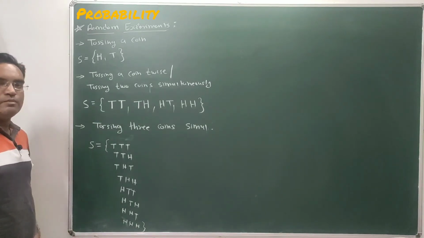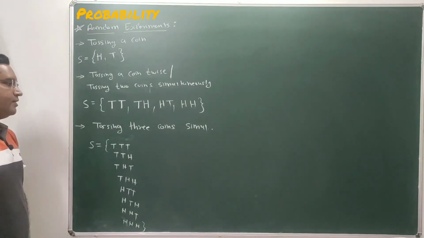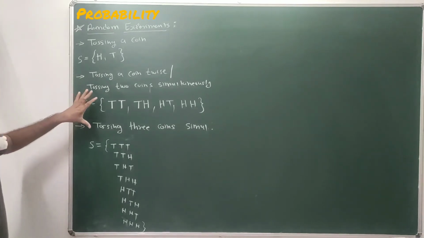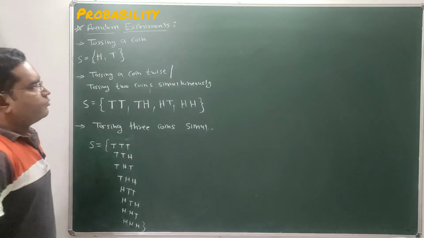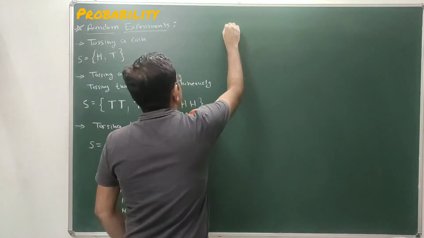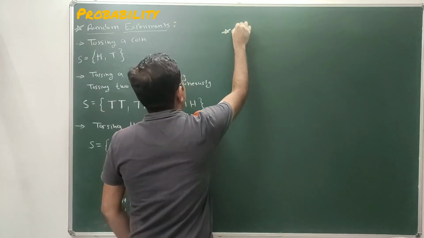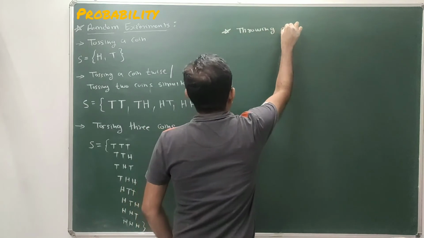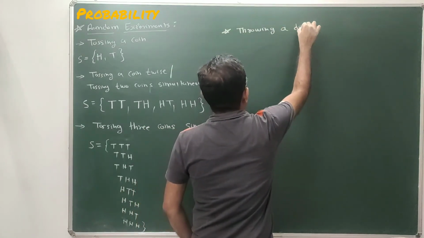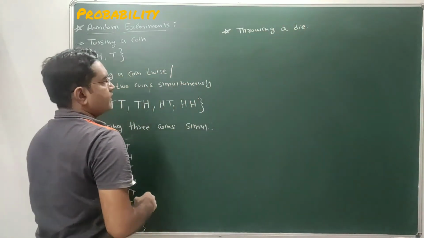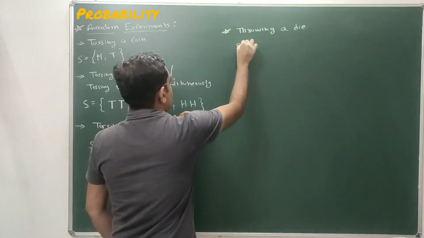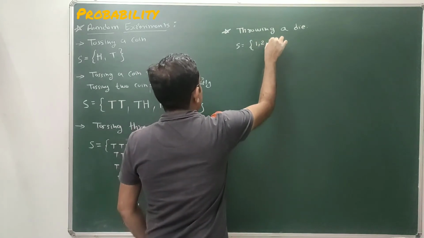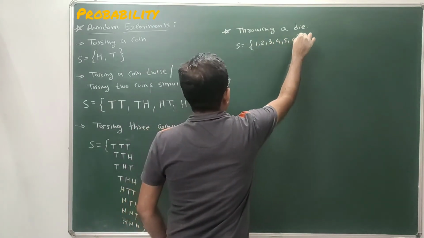So total 8 possible outcomes are there in tossing 3 coins simultaneously. Clear, students? This is the random experiment regarding coin. One more type of random experiment is throwing a dice. Throwing a die. Total 6 outcomes are there. So total possible outcomes are 1, 2, 3, 4, 5, 6.